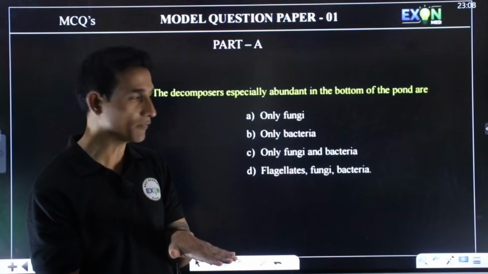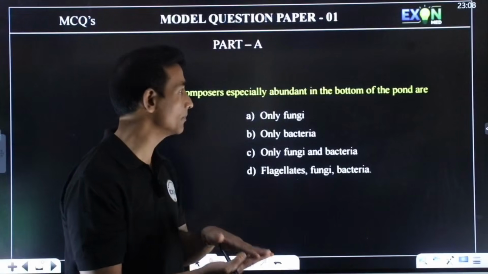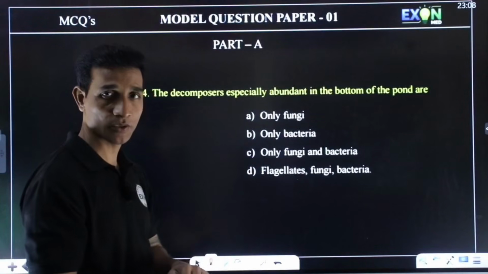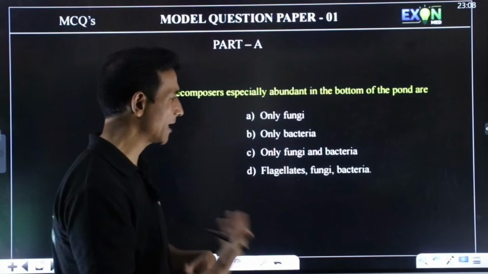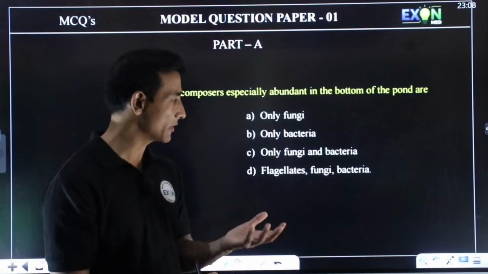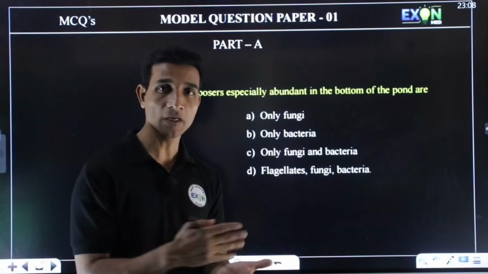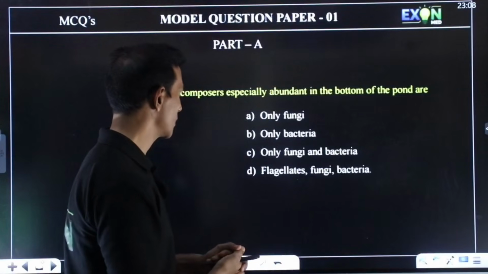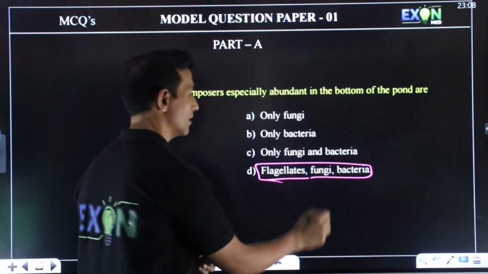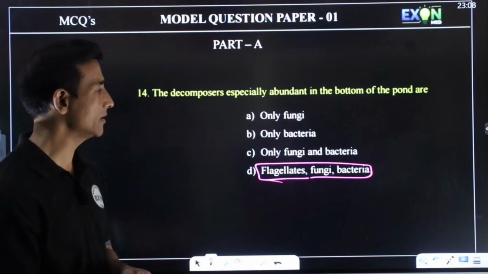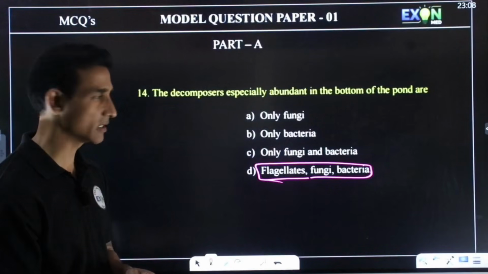So in the depth of the pond there are some decomposers who will decompose the body and then they will again add whatever nutrition is there to the water or soil. Like that we have flagellates, fungi and bacteria who are responsible for this. So they are called decomposers.